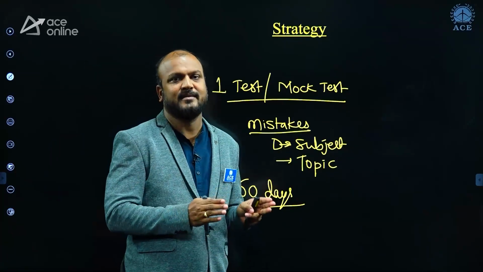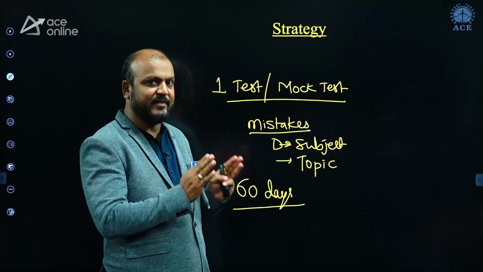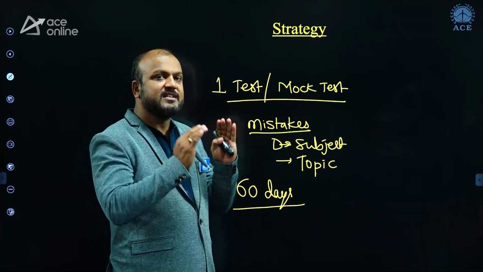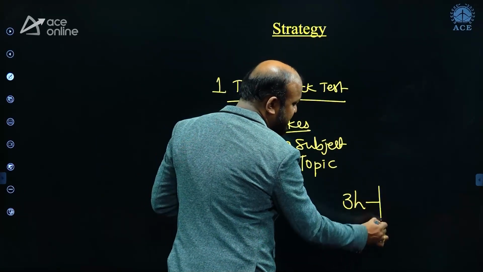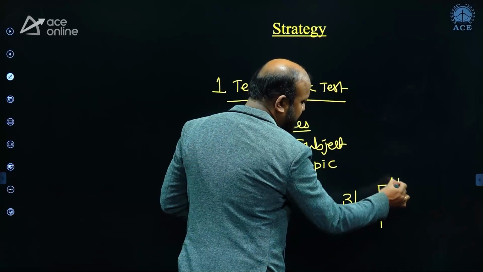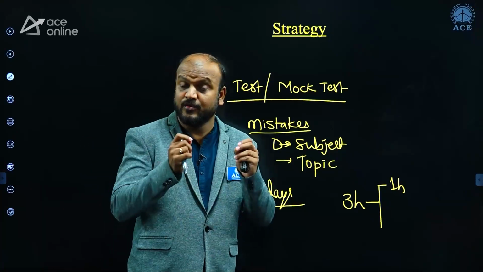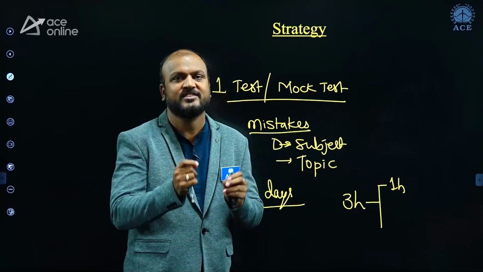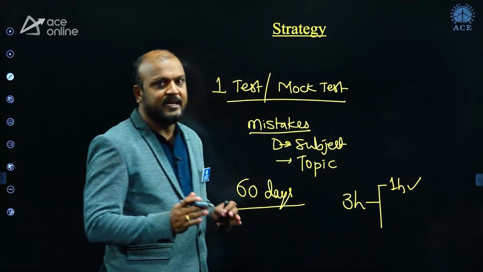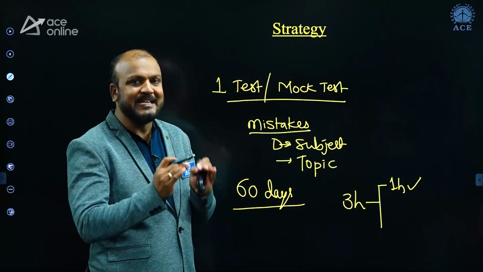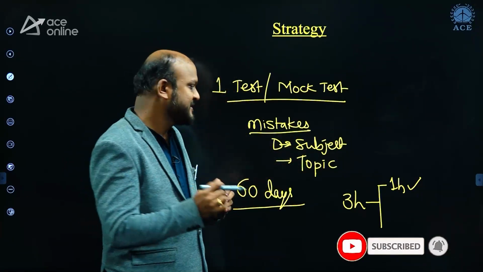Don't close the exam earlier than 3 hours. Only after 3 hours should you close the session, so spend the full time. In the 3 hours of the exam, I suggest that in the first 1 hour, the first iteration of the GATE paper, you solve those questions that you feel are easy and that you can answer with little calculation. Roughly you can take around 1 hour for solving those easy questions.